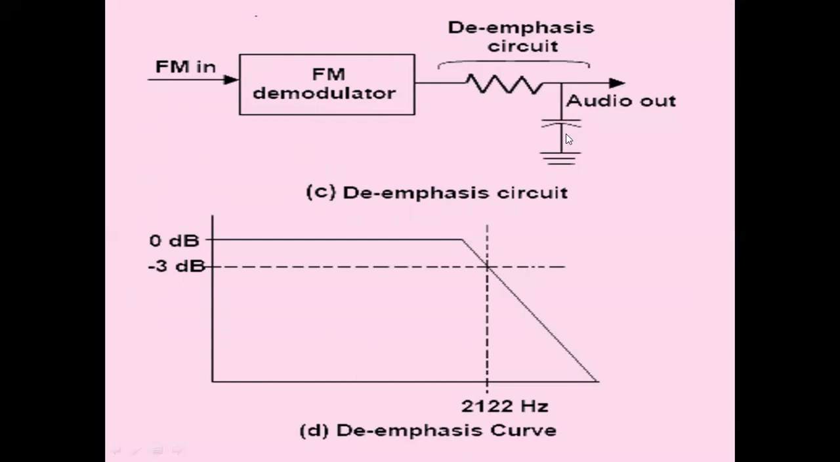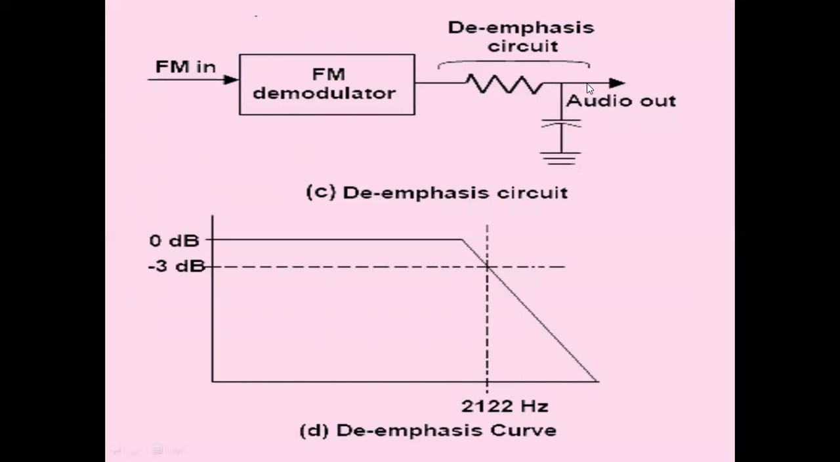It is a low pass filter. It is made up of a resistor and a capacitor. The voltage is taken across the capacitor. As the frequency here increases, the capacitive reactance decreases. Where is the voltage?